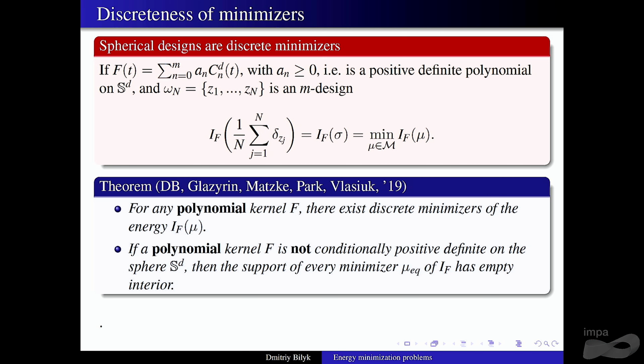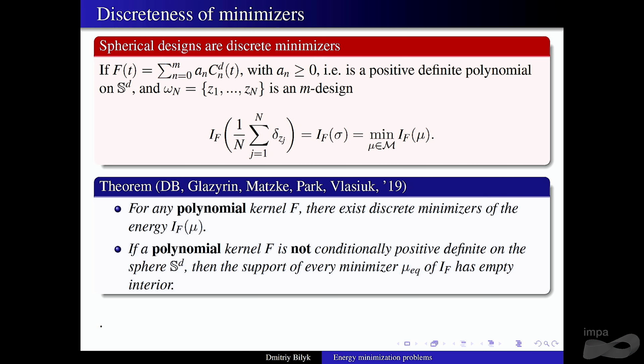So basically, this tells us that for any polynomial there exist discrete minimizers, because for any polynomial you have just finitely many positive coefficients. You can also prove that if you have a polynomial that's not conditionally positive definite, the support of the minimizers will have empty interior.